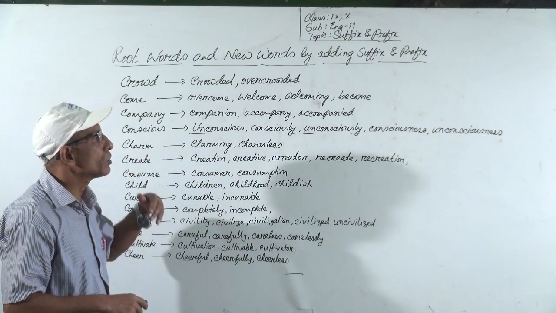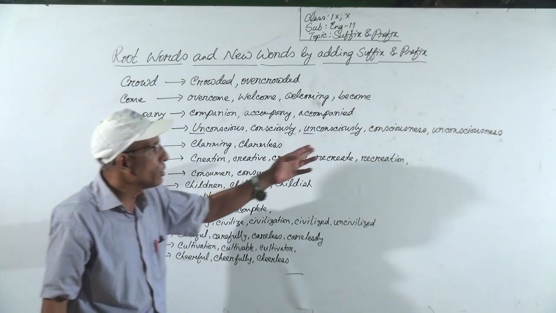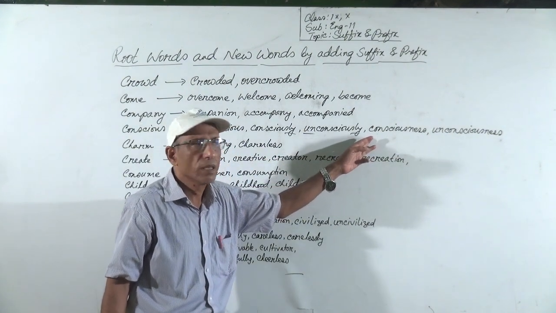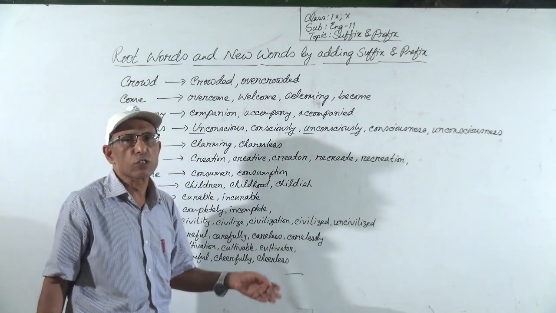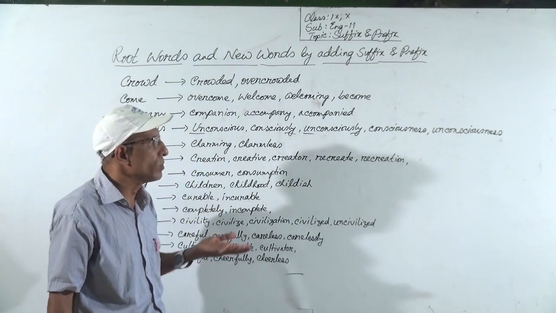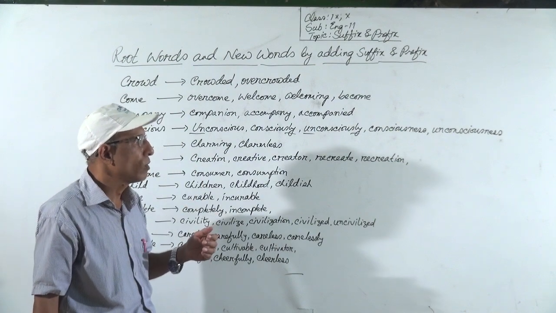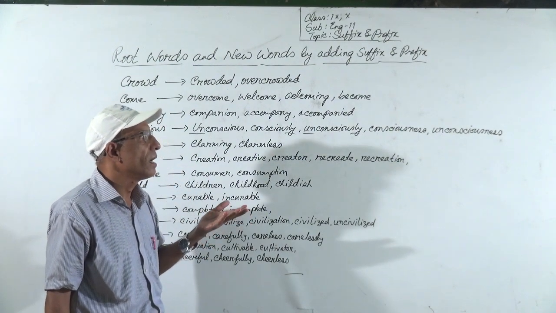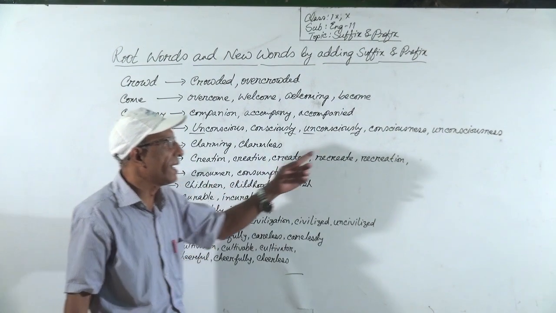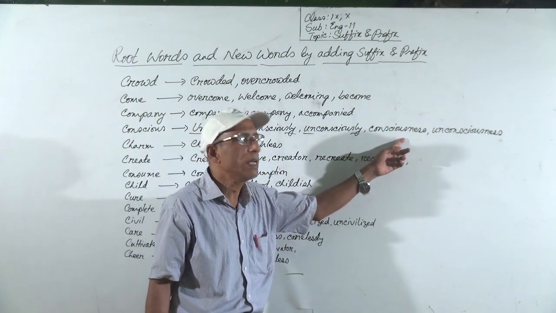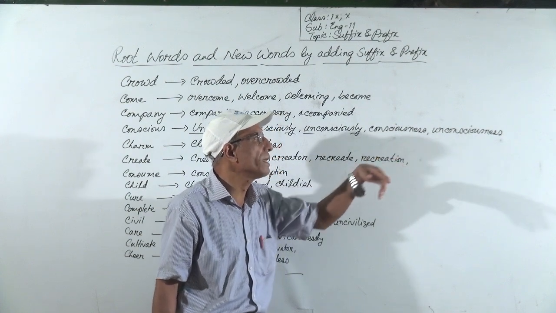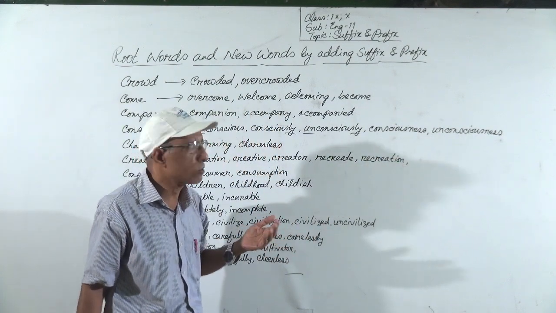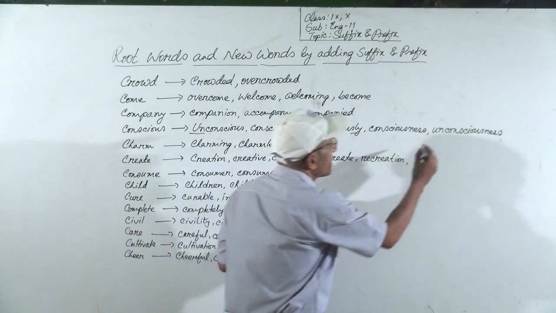Or you can make consciousness from conscious. Consciousness is the noun form of conscious. When we add the suffix ness at the end of conscious, it becomes a noun. Also, you can make unconsciousness by adding a prefix and suffix.